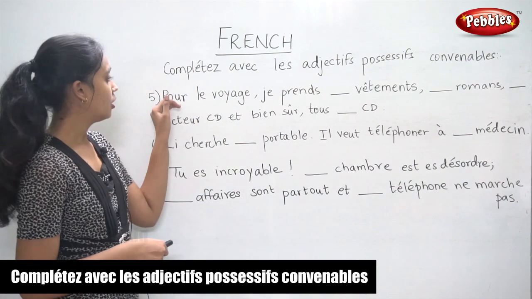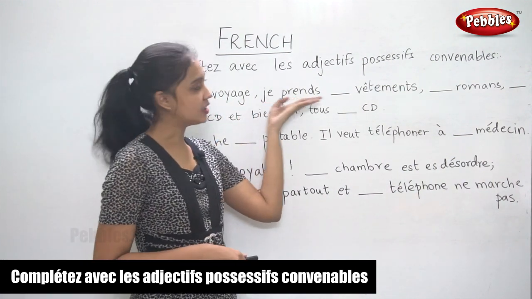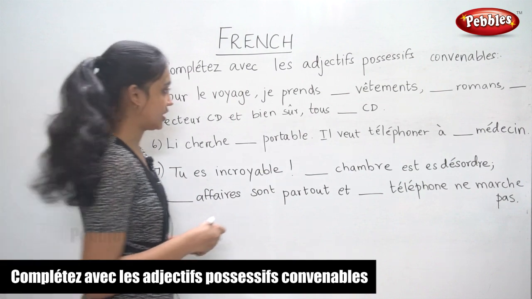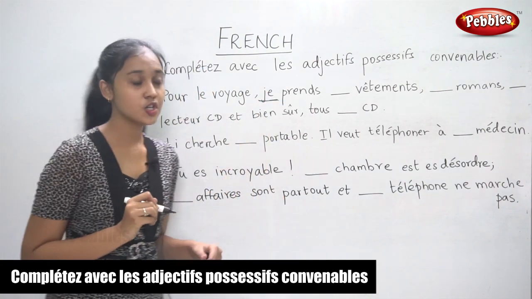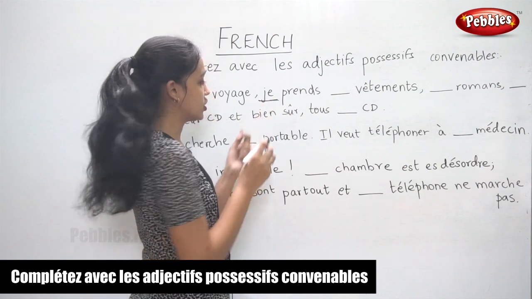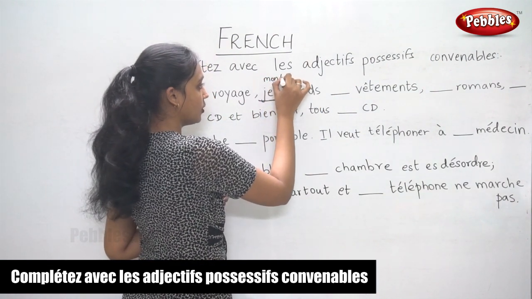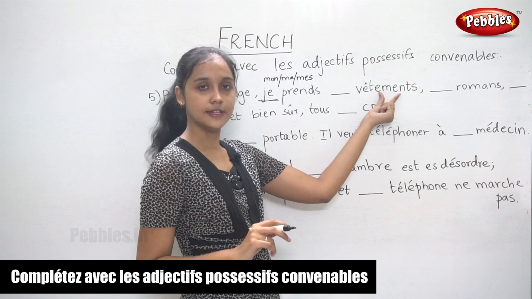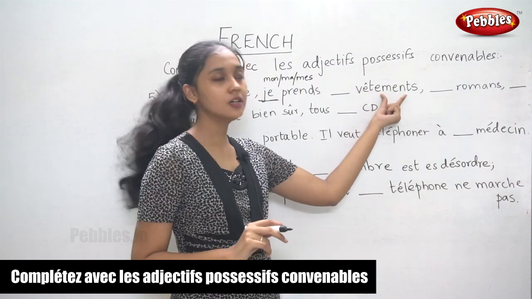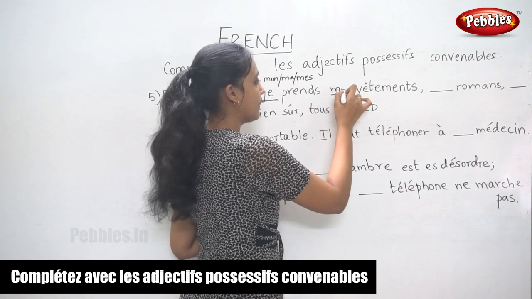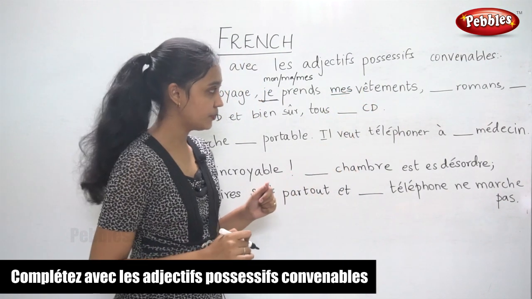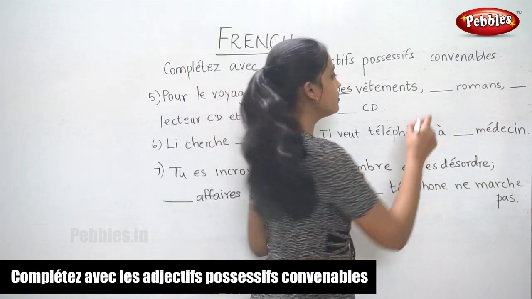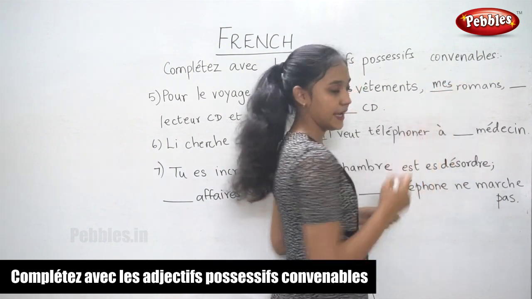The next sentence: pour le voyage, je prends dash vêtements. So now we need to take a look at the subject. It is je. So what are the possessives we can use for je? Mon, ma, mes. So now we look at the noun, vêtements. It is in the plural form, so we use mes vêtements. The next noun, roman, is also in the plural form, so we use mes again.